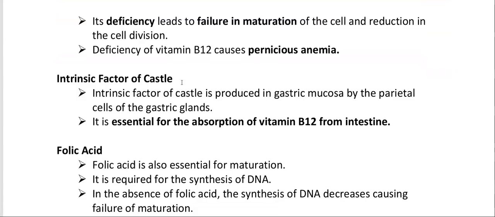Intrinsic factor of Castle is produced in the gastric mucosa by the parietal cells of the gastric glands. It is essential for the absorption of vitamin B12 from the intestine.